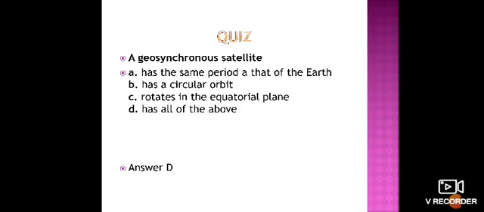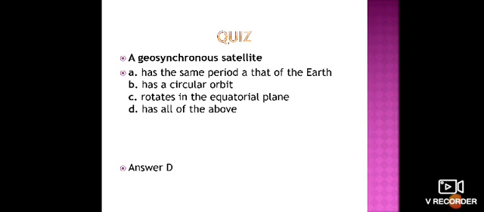So it is both. Whenever a person standing on the Earth observes that satellite, it appears stationary. Why? Because the Earth is rotating, and at the same time the satellite is also rotating. Whenever two bodies move with the same motion, they appear stationary to each other. That is how the geosynchronous satellite, or geostationary satellite, gets its name.